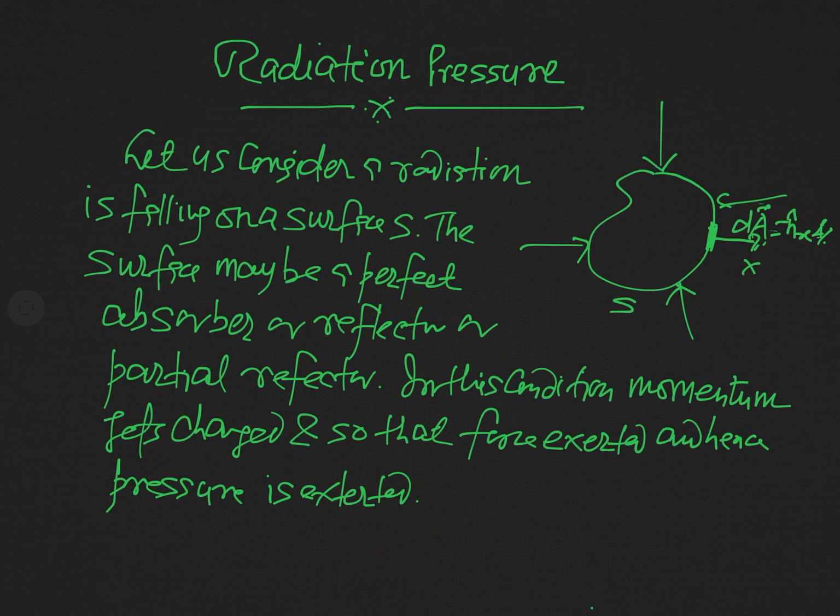And we have taken for simplicity that this direction is x direction, and so the elementary surface area vector is along x direction. Now we know that the force exerted on the boundary is simply the flux of the Maxwell stress tensor.